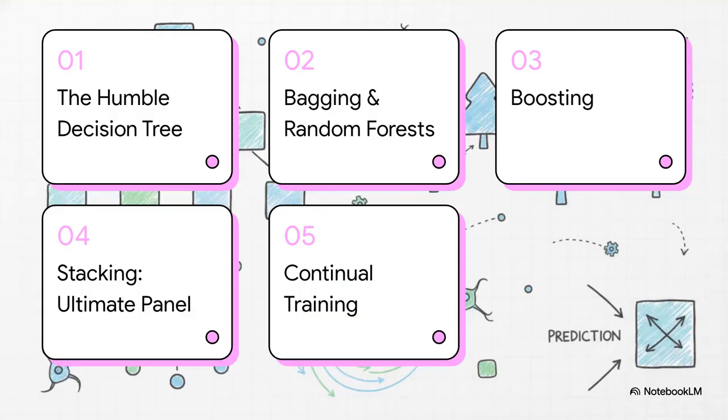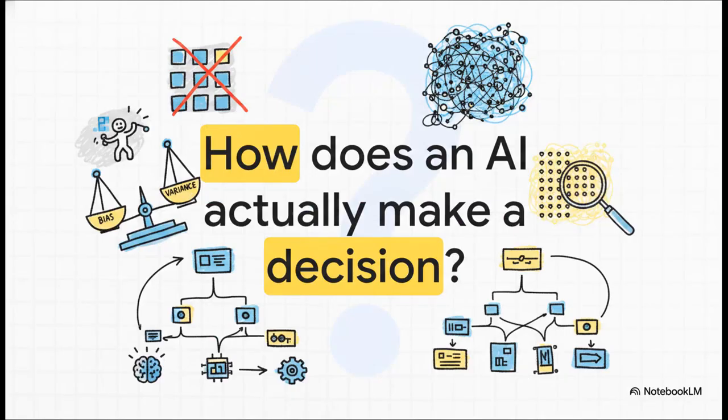Here's a quick look at our roadmap for today. We'll start simple with the humble decision tree, jump into bagging and random forests, and then tackle boosting. After that, we'll look at stacking, and finally wrap things up with continual training. Let's get to it. So it really all starts with one fundamental question. How on earth does an AI actually make a decision?